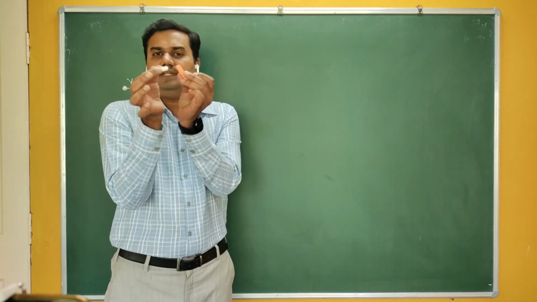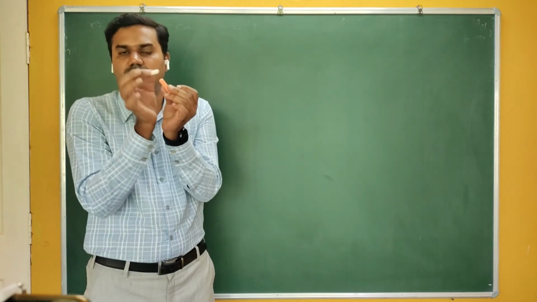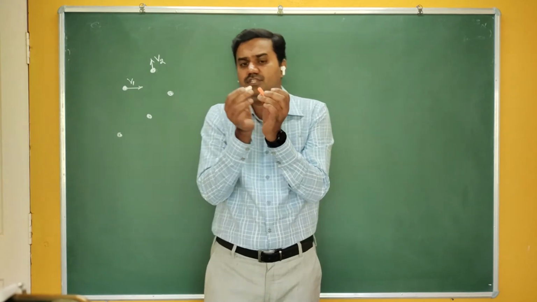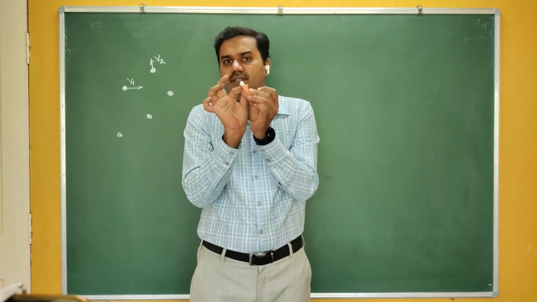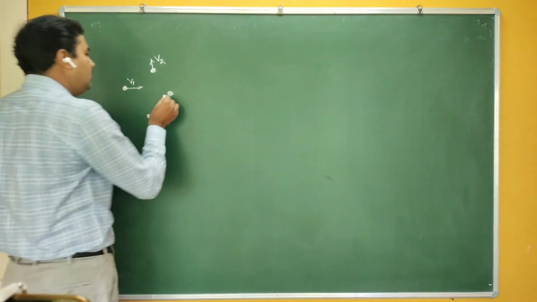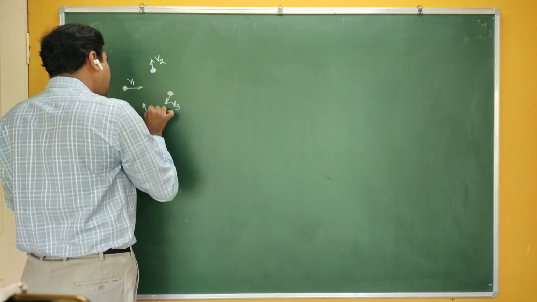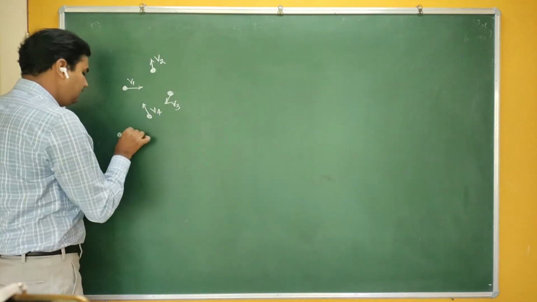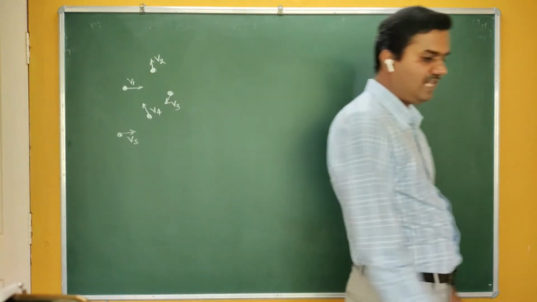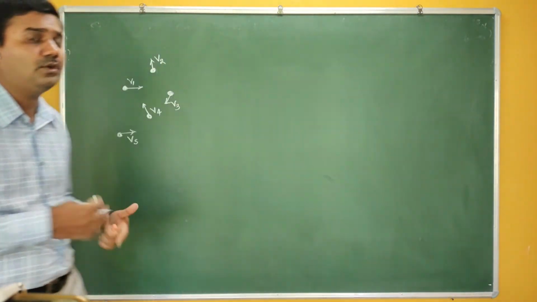Sometimes they collide. When they collide, what happens? Definitely there will be a transfer of energy, due to which there will be a change of velocity, and the direction also changes. Therefore, different gas molecules are moving with different velocities in different directions. This is random motion. Therefore, we cannot simply take the average.